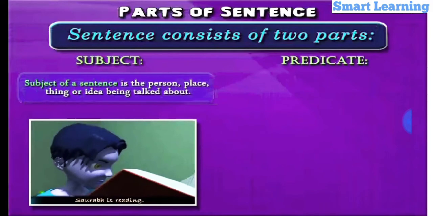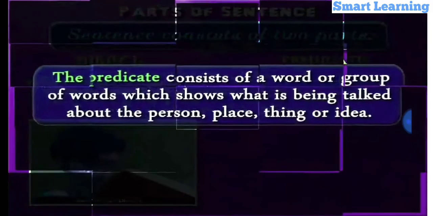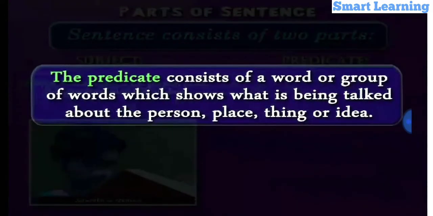Predicate. By definition, the predicate consists of a word or group of words which show what is being talked about the person, place, thing, or idea. So the word or words that indicate the quality of person or place or thing or idea that is being talked about in the sentence is called as predicate.